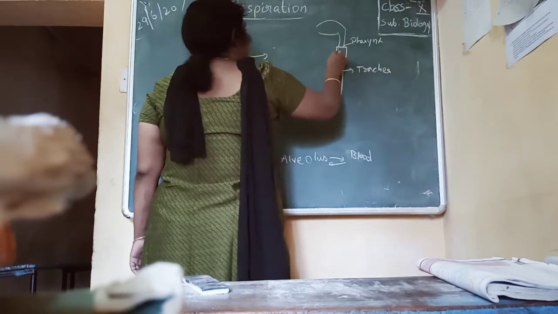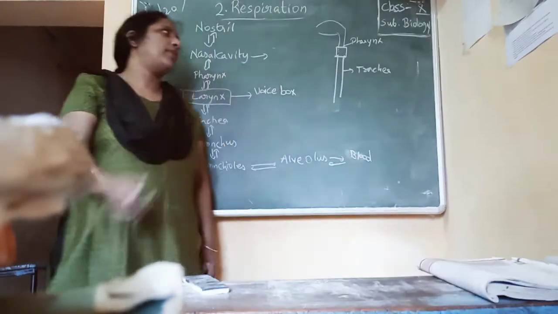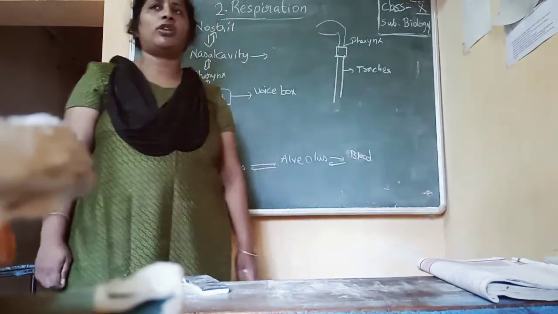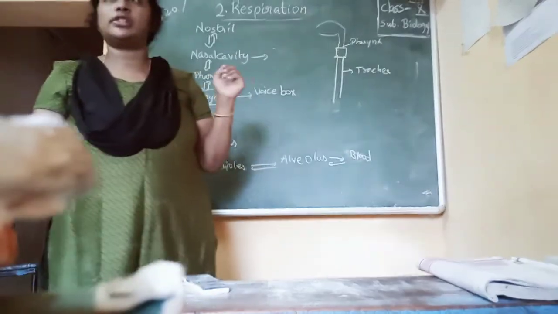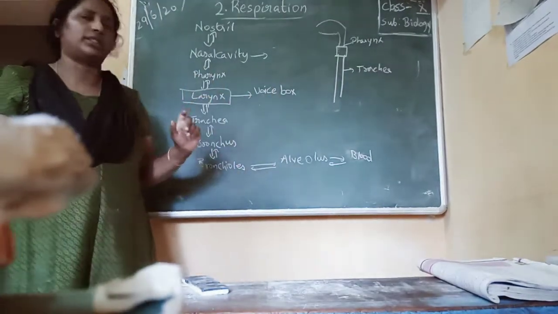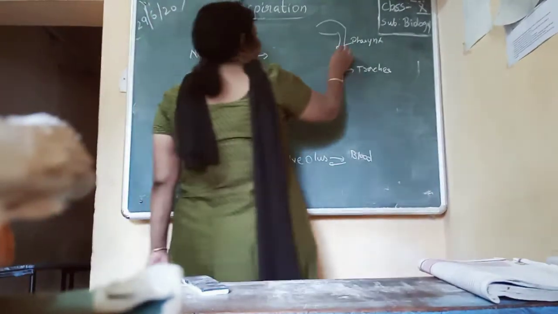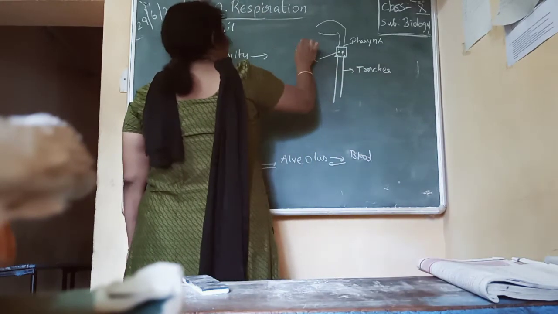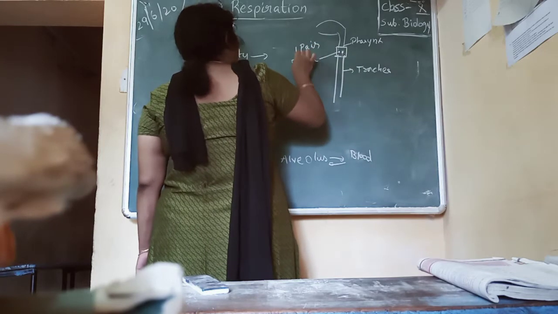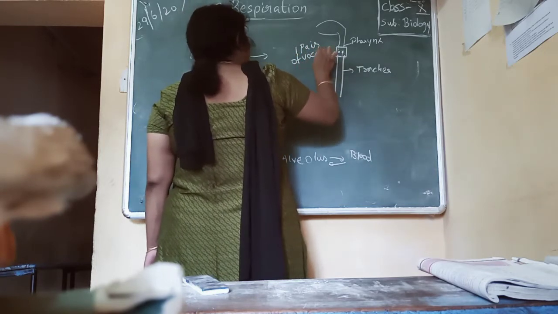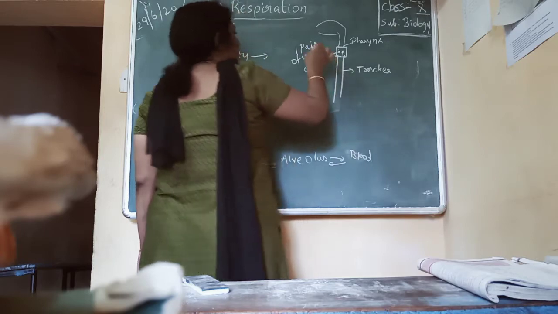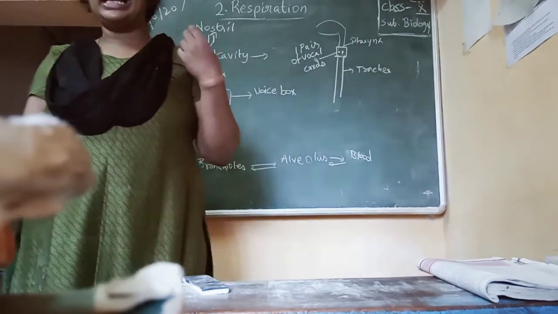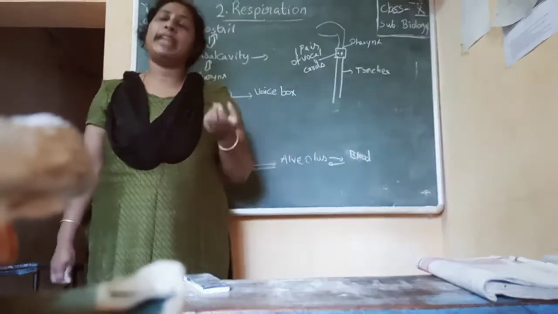So here, below the pharynx and above the trachea, a box-like structure is present, which is called the larynx, or the voice box. The larynx has one pair of vocal cords on it. Because of these vocal cords, you are able to make sound.